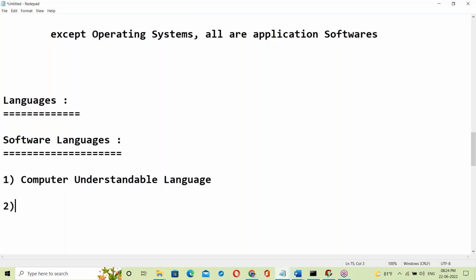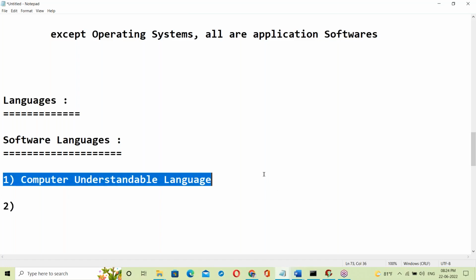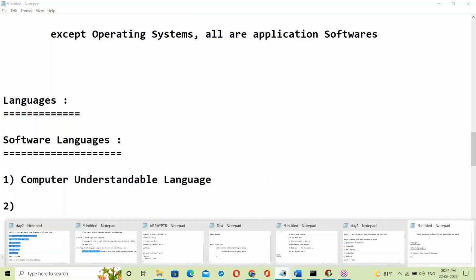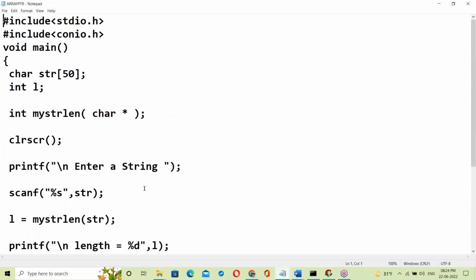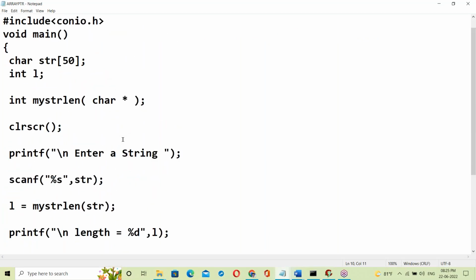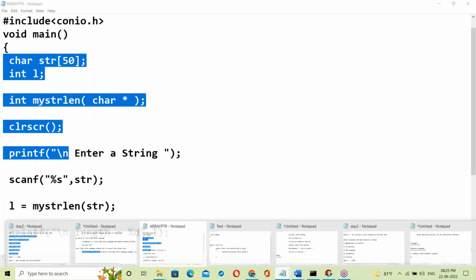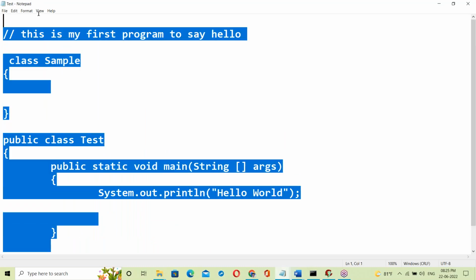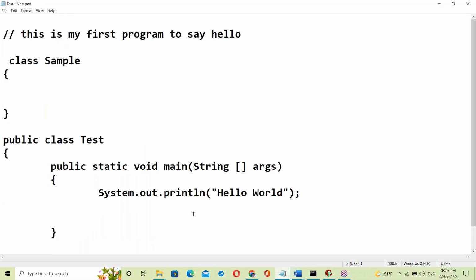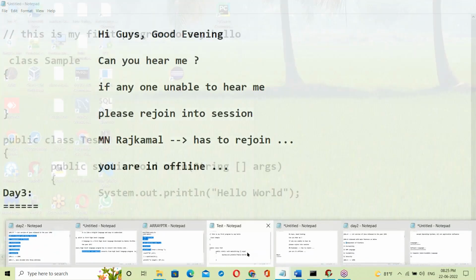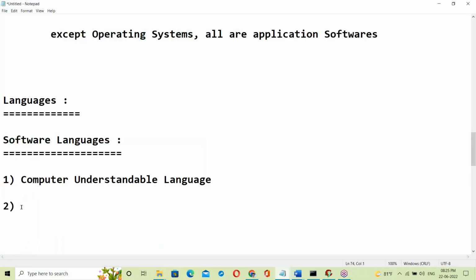Computer understandable language. Second one, user understandable language. For example, here, suppose a C program. This is like English language, right? This is the language we understand. So this is user understandable language. Suppose a Java program, C++. They look like English, right? They are all looking like English language. So these are user understandable languages.